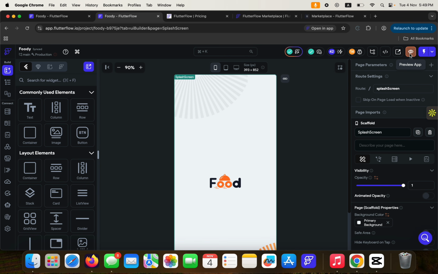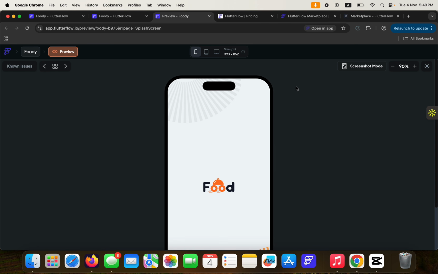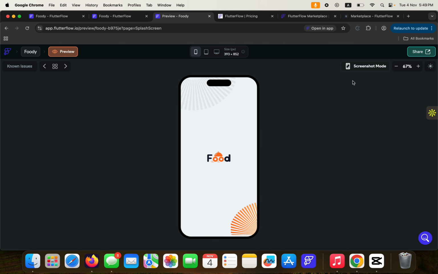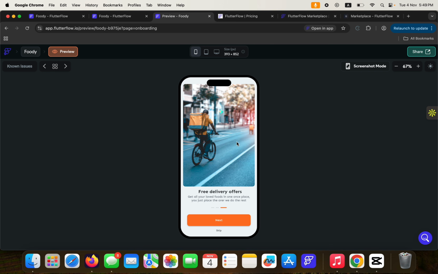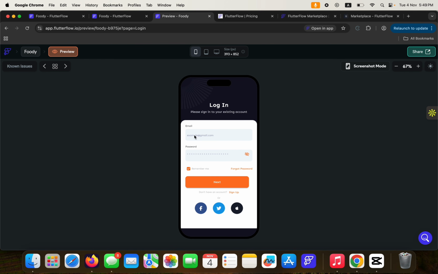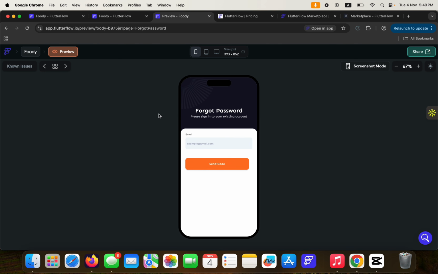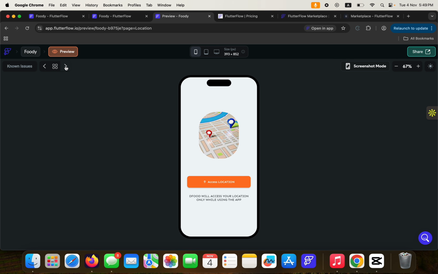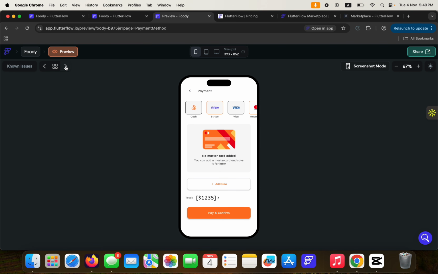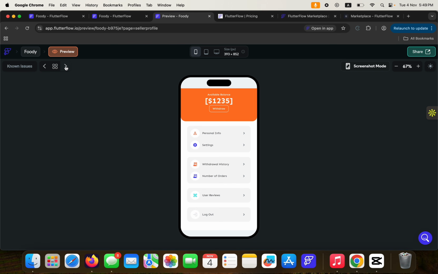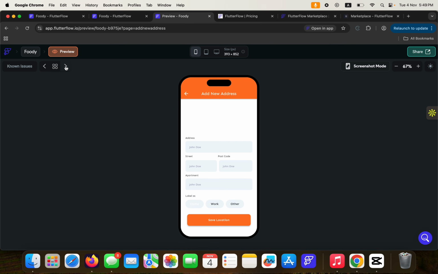And then here is where you get to preview your application and see how it looks, not really how it works. So this is how the application looks without having to see all the other uninteresting things. You can click here to move between different pages, and then you can see how it works. I'm swiping now. Check this out, check this out, and you can look at how your application looks without having access to the backend yet. This is just the front end of your application, without the backend.